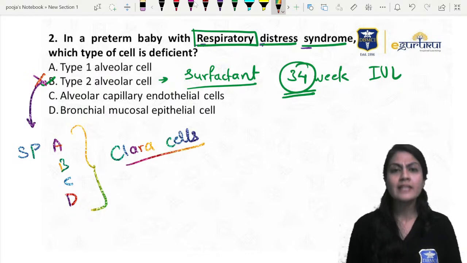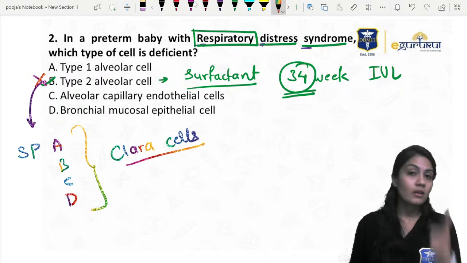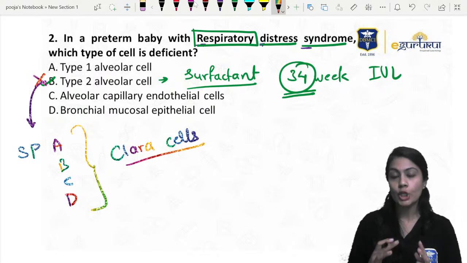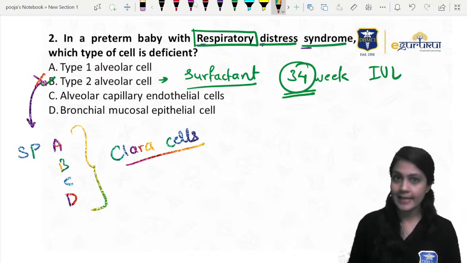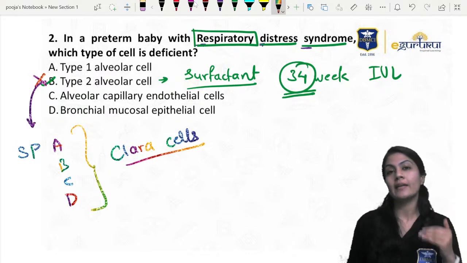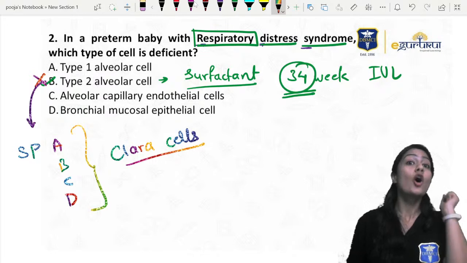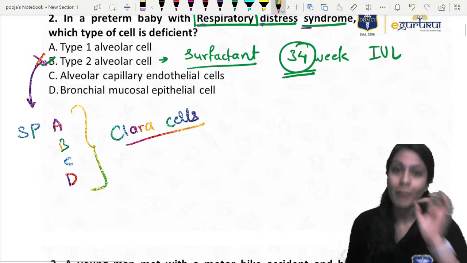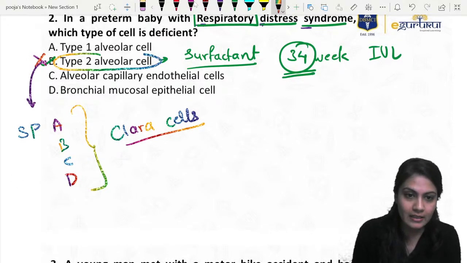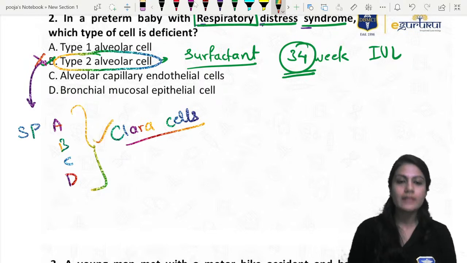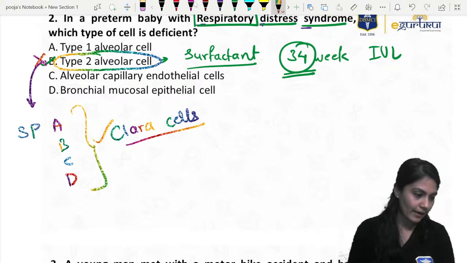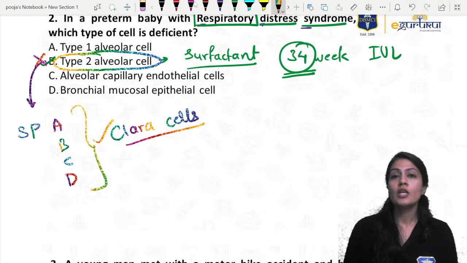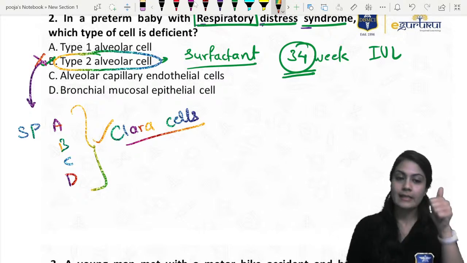There are two theories, right? One says that they secrete the surfactant proteins which help in the maturation as well as in reducing surface tension. The other theory says that these Clara cells can act as a stem cell for the type 2 pneumocytes also, right? Whichever theory comes, they are not going to ask the theory, it is still in research. But remember, if the type 2 alveolar cell is not in the options and the Clara cell is in the options, then you are going to mark the Clara cells. Agree? Right. Okay. So if both are the options, type 2 pneumocyte is the best answer.